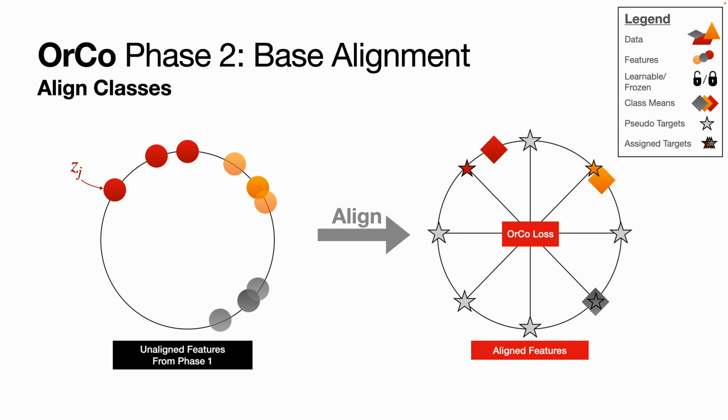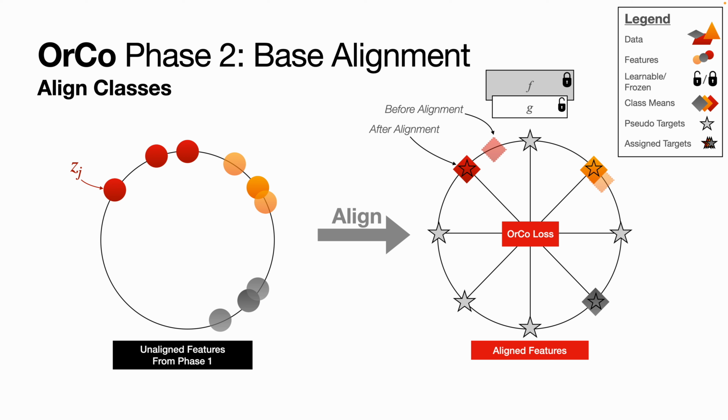Finally, let's align these class features to their targets. For this, we use our novel OrCo loss. OrCo loss optimizes only our projection head G and keeps the backbone frozen, as this helps mitigate catastrophic forgetting. Finally, here is the alignment we wanted. This was the location before assignment, and this is now the new location.